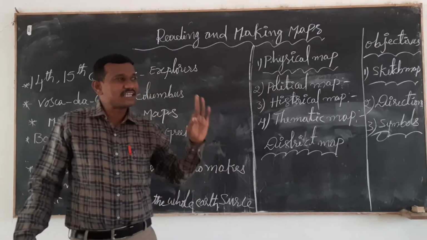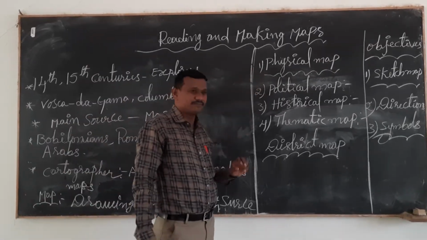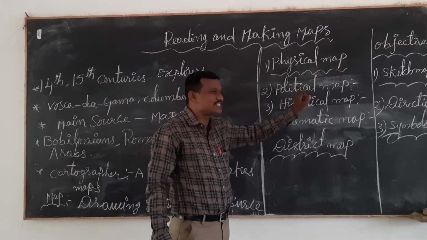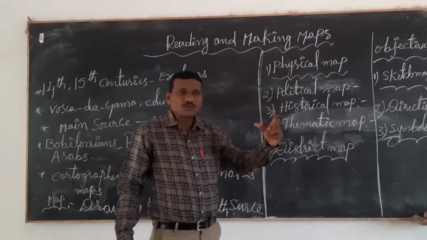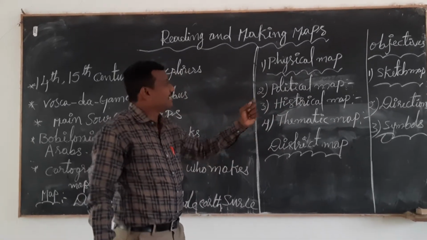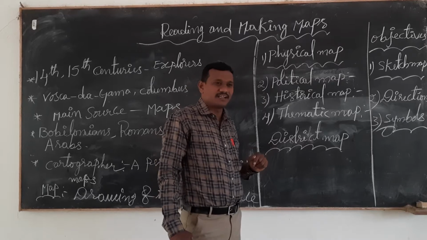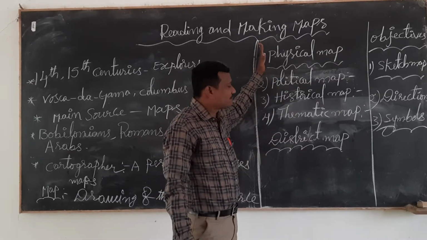These are the physical features shown on the physical map. That is the physical map.